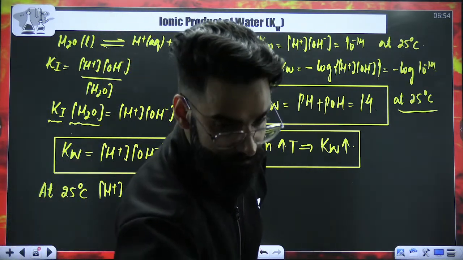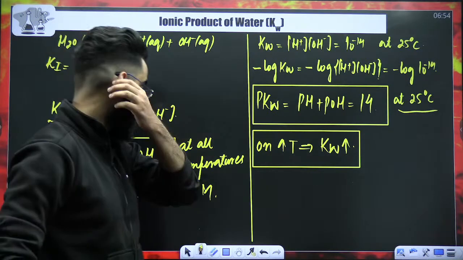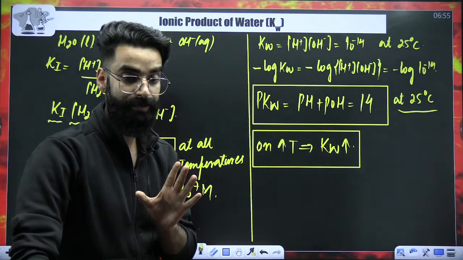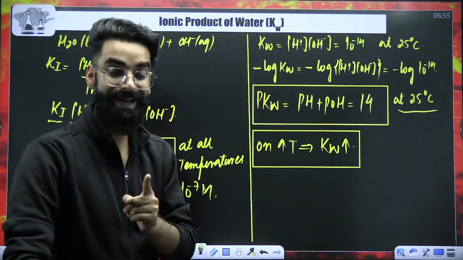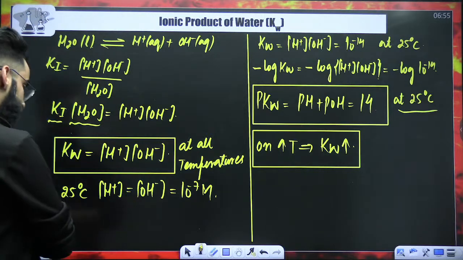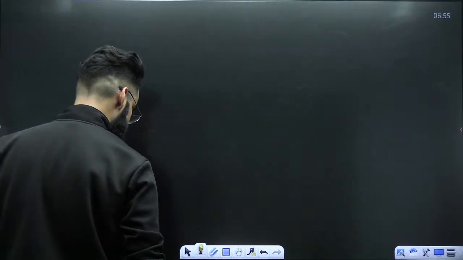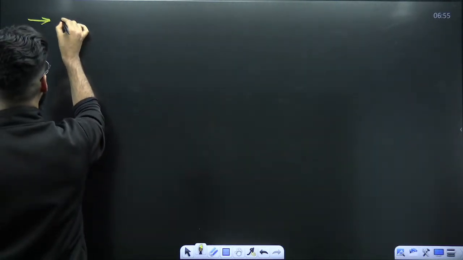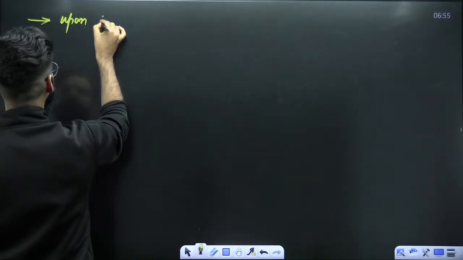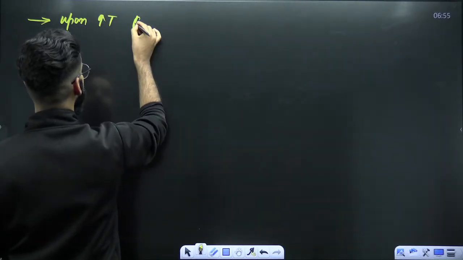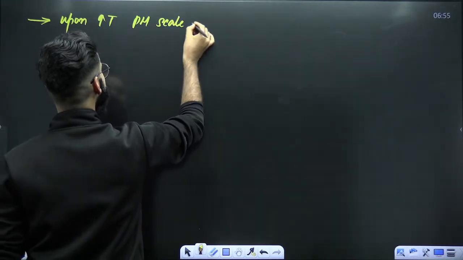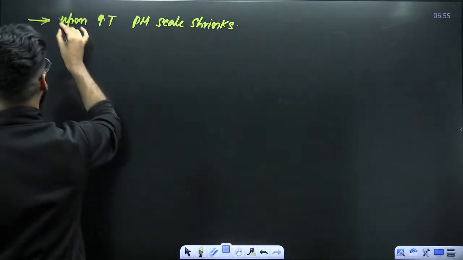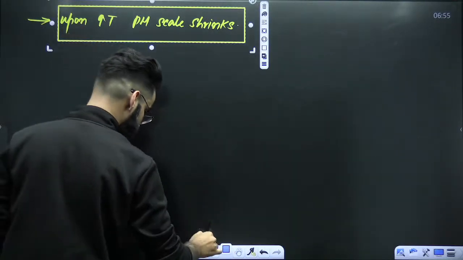Perfect. Try to understand a few more things. I'm going to tell you one important thing now, so try to understand that carefully. What is that important thing? Have a look. I'm writing a statement. The statement is, upon increasing the temperature, pH scale shrinks. This is one important concept. Why is it important? There is a logic for that.